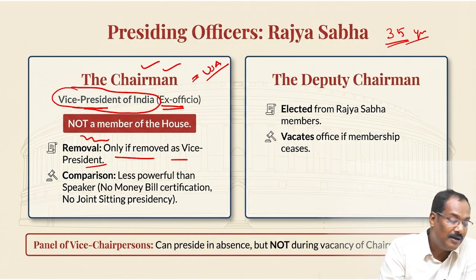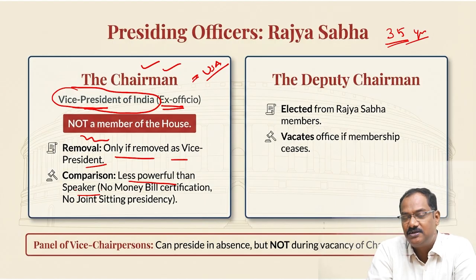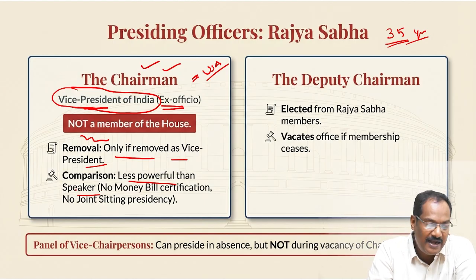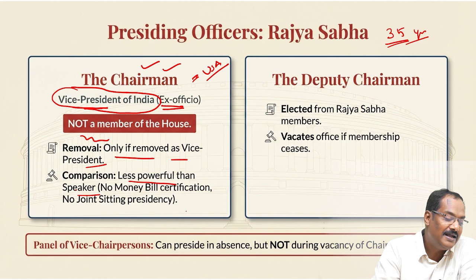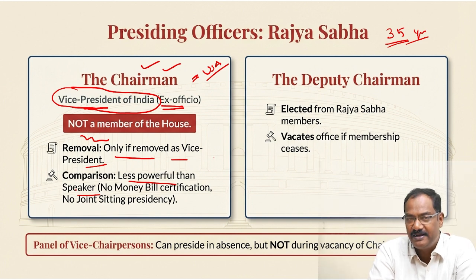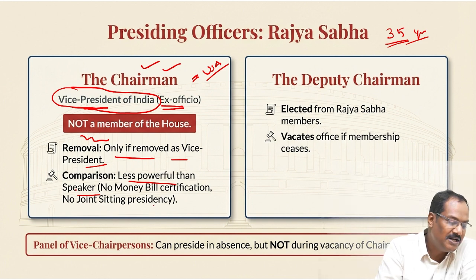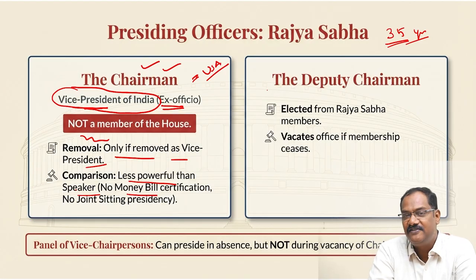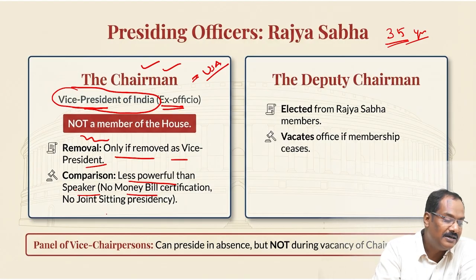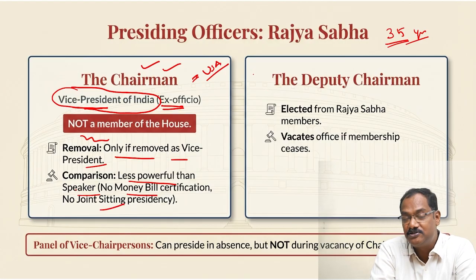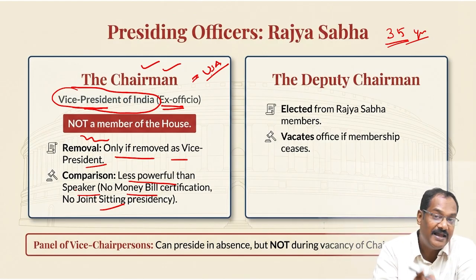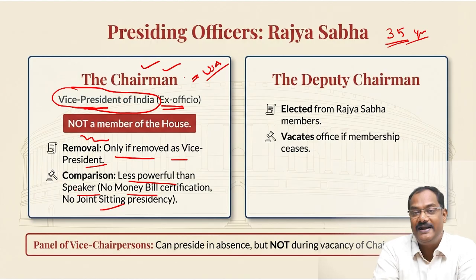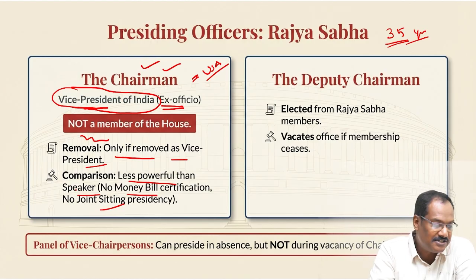Now, he is less powerful than the speaker, of course. Even though he is the second most important person in India after the president, he doesn't have the same power as the speaker. The speaker has certain extra powers. One is mentioned here: a money bill can be certified only by the speaker. And the chairperson of the Rajya Sabha cannot preside over the joint sitting. Very, very important. The speaker is always the person who, by default, will preside over the joint sitting under Article 108. Hope you remember that.